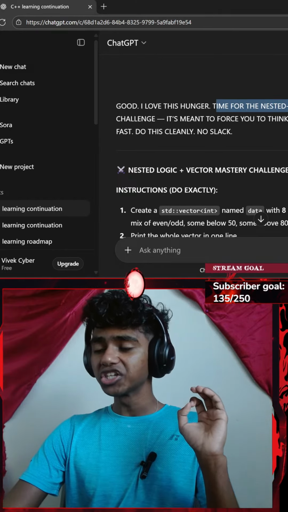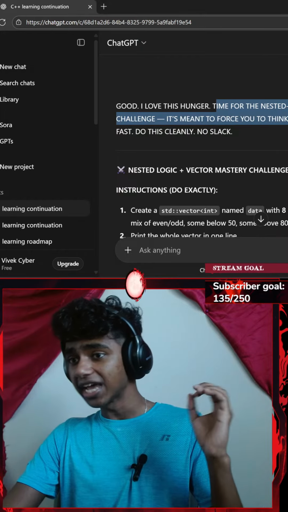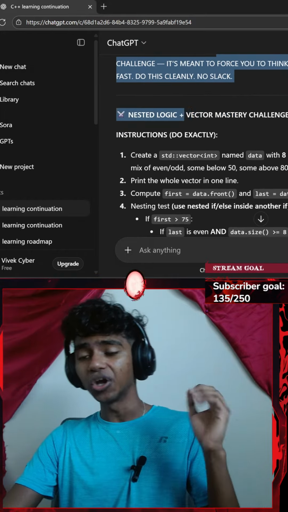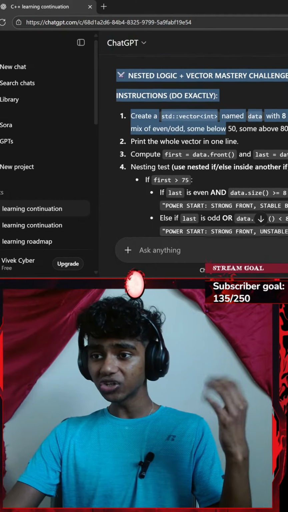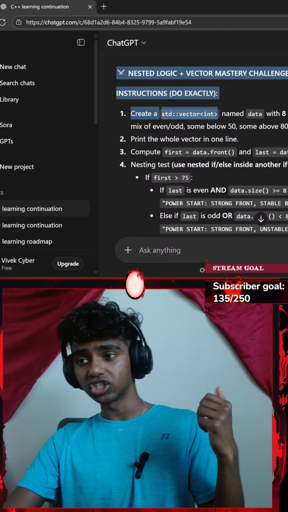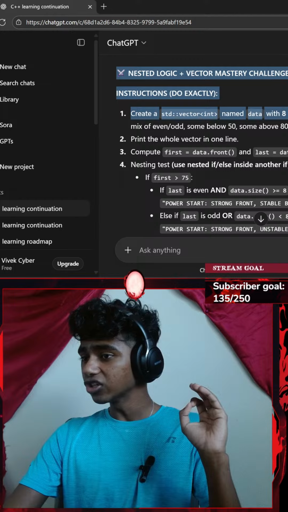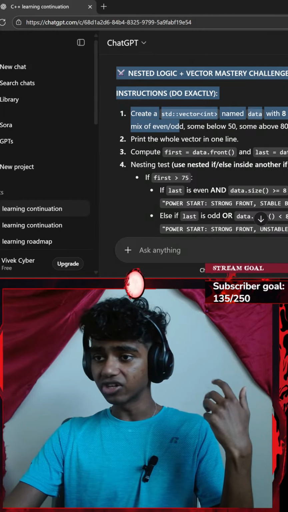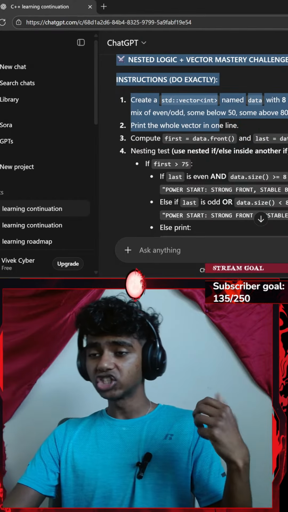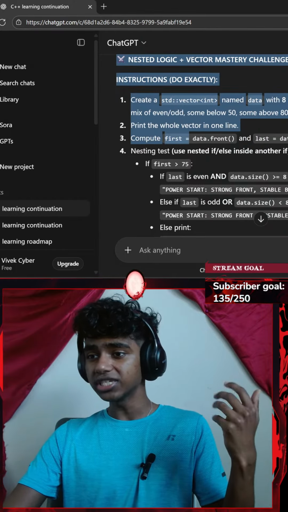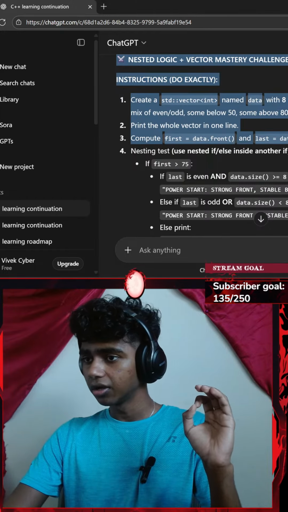Time for the nested logic multiple vector check challenge. It's meant to force you to think step by step, not just fast. Do this cleanly, no slack. Nested logic plus vector mastery challenge. Instructions, do exactly: create a standard vector which just consists of integers named data with 8 numbers of your choice. Include a mix of even/odd, some below 50, some above 80. Print the whole vector in one line. Compute first equals data.front and last equals data.back.